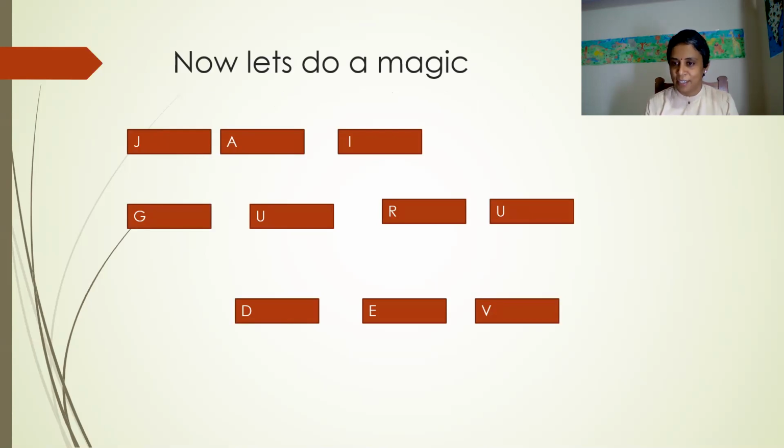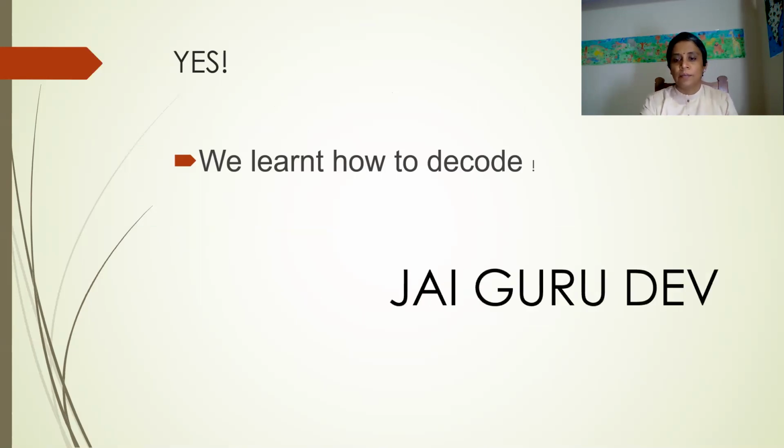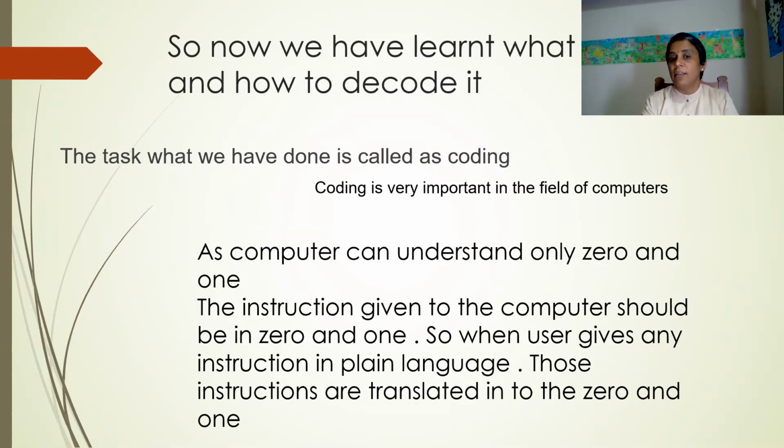Yes, I have written this by using the numbers. What we have done here? We have learned to decode. The coding was there. We have learned to decode it. So this is what happens in the computer also. Now we have learned what coding is, and how to decode it.